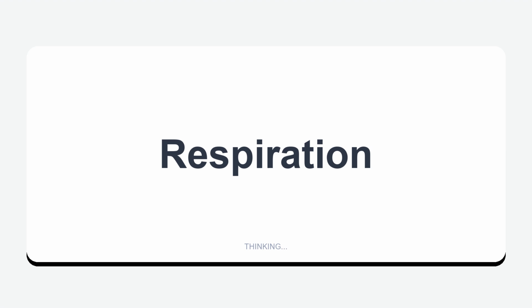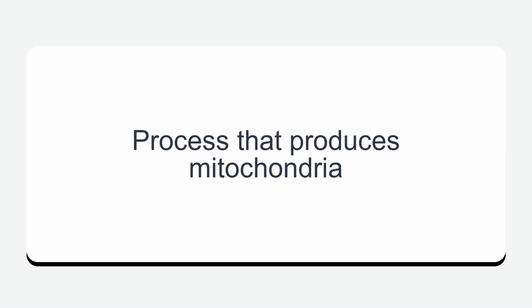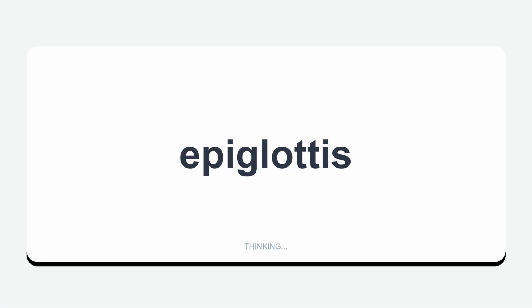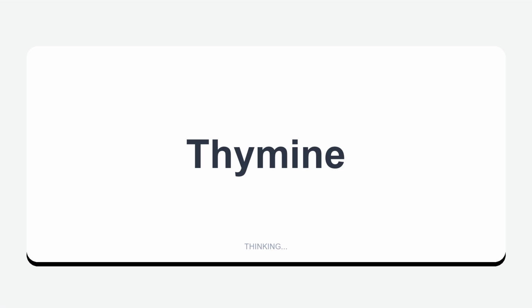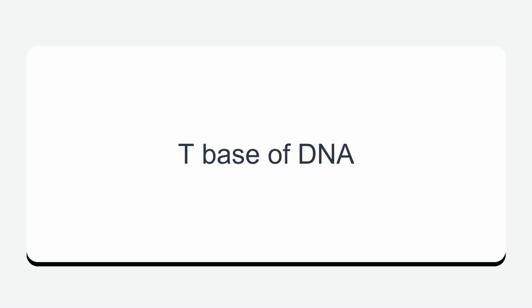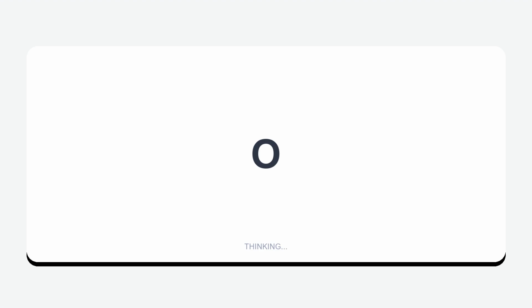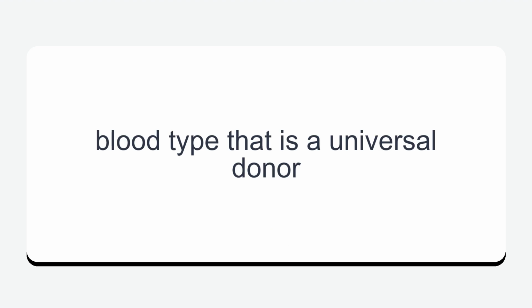Respiration. Process that produces mitochondria. Epiglottis. Prevents food from entering the trachea. Thymine. T base of DNA. O. Blood type that is a universal donor.